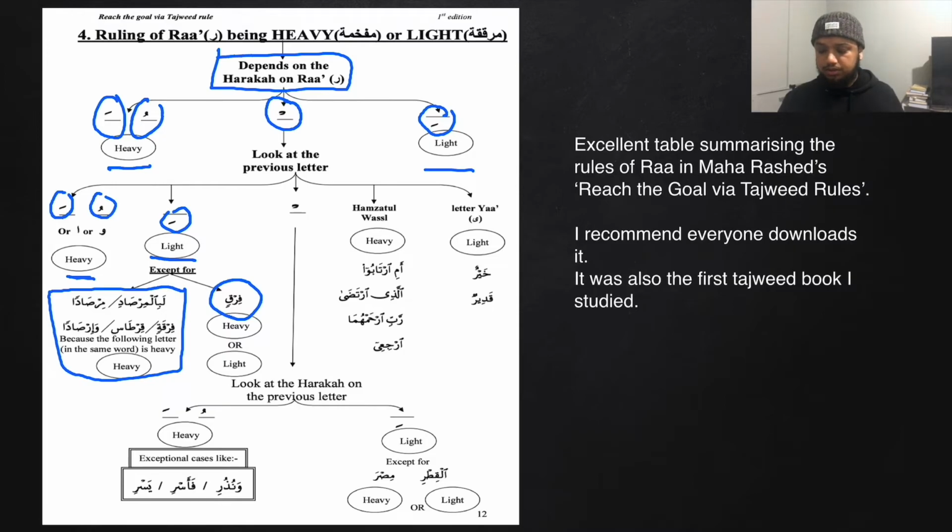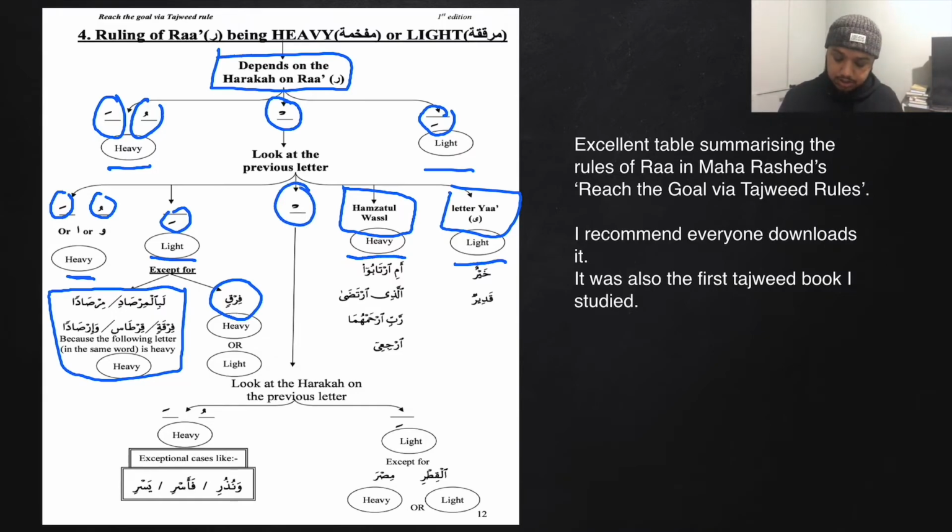So if the Ra is sakina, we look at the letter beforehand. If the letter beforehand is Hamzatul Wasl, then we've covered that Ra will always be full mouth. Likewise, if the letter before is Ya, then the Ra will always be light. If the Ra is sakina, we look at the previous letter. If the letter before that is also sakina, then we look at the haraka on the letter before that.